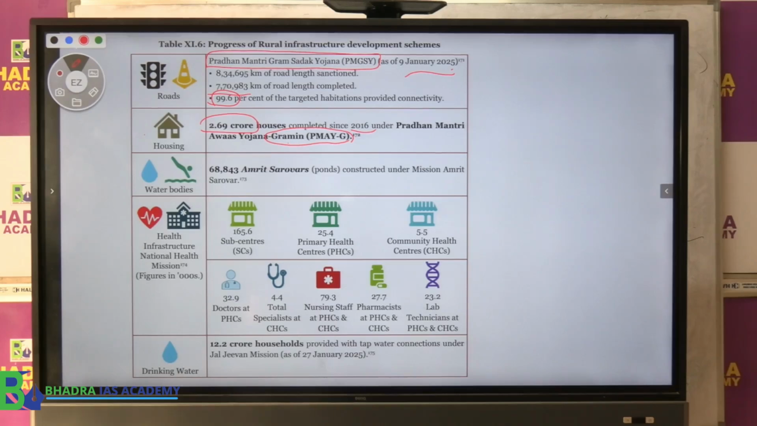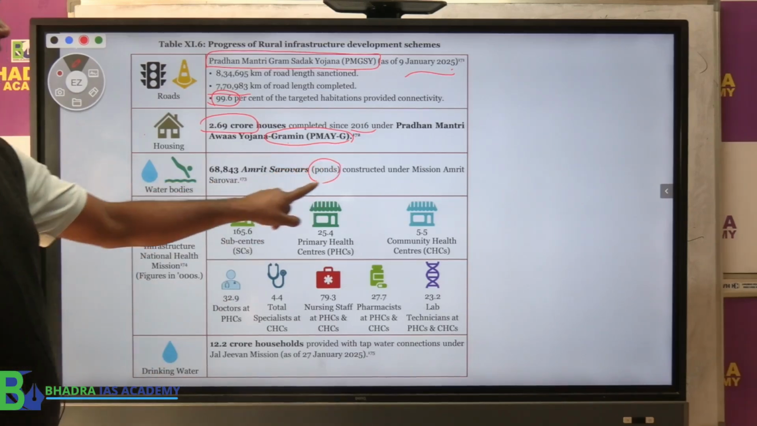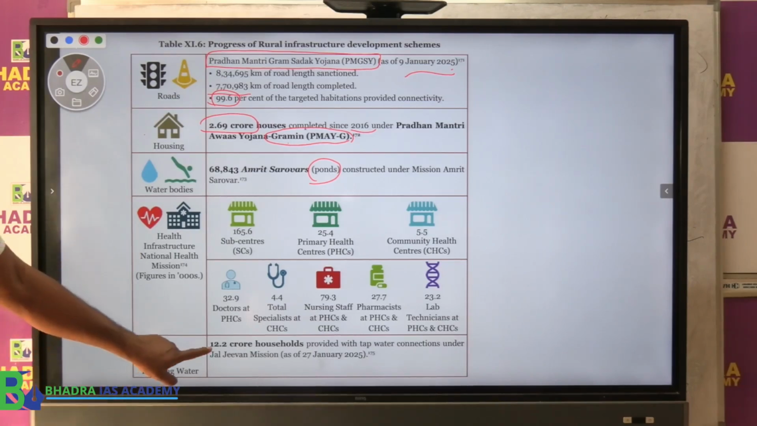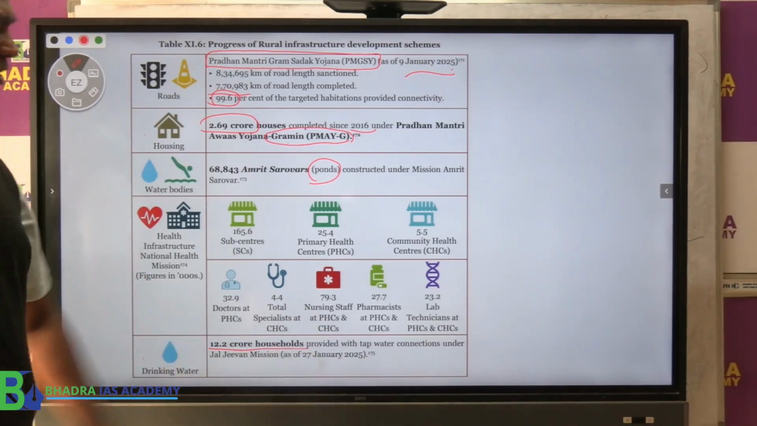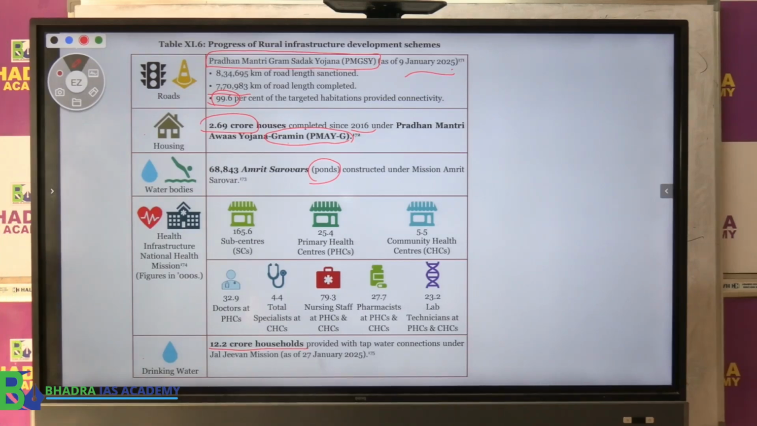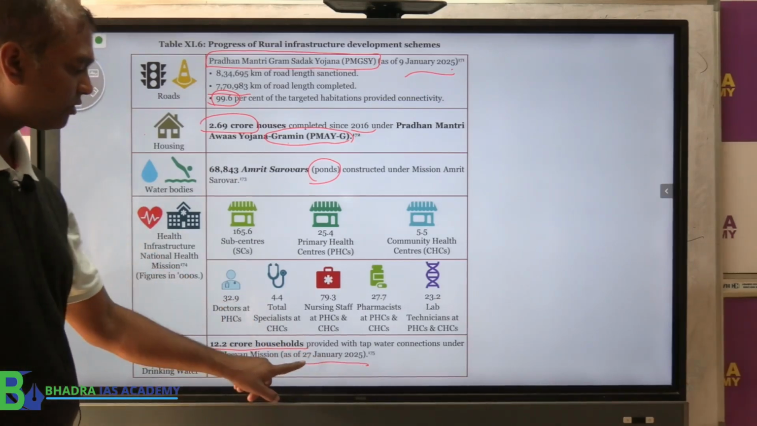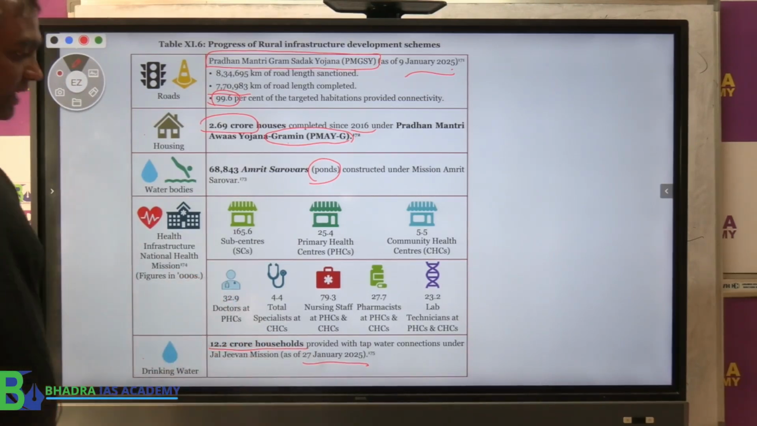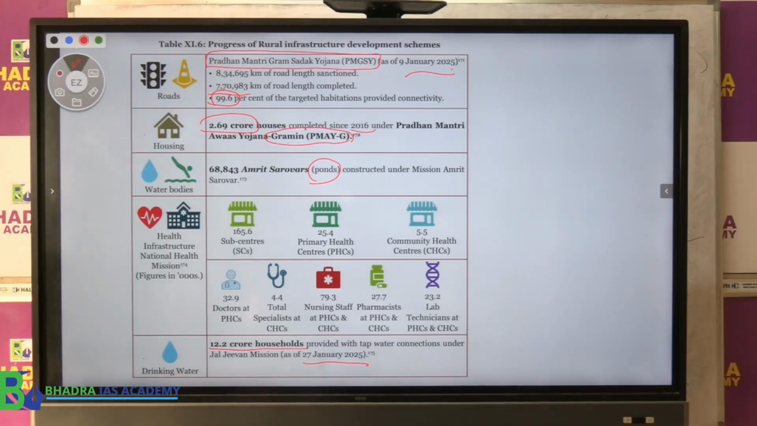The Amrit Sarovar, that is constructing ponds etc. for irrigation and all that: 68,000 such sarovars have been constructed. Health we already discussed. Now drinking water: about 12.2 crore households are provided with tap water connections till January 2025. So these are the latest updates they have included in the economic survey.